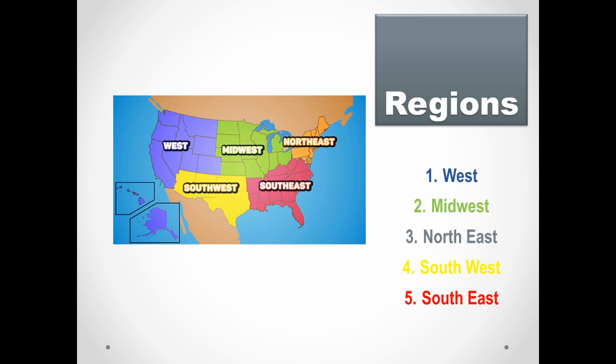Next, we have the 5 regions of the U.S. So we have West, Midwest, Northeast, Southeast, and Southwest. To the west, we have Alaska and Hawaii. We also have California, Washington, Montana. Midwest, we have Michigan, Wisconsin, and Iowa, and so on. Northeast, we have Maine, New York, New Jersey. Southeast, we have Florida, Louisiana, Tennessee, North Carolina, South Carolina. And in Southwest, we have good old Texas, as we know. So we do live in the Southwest region.